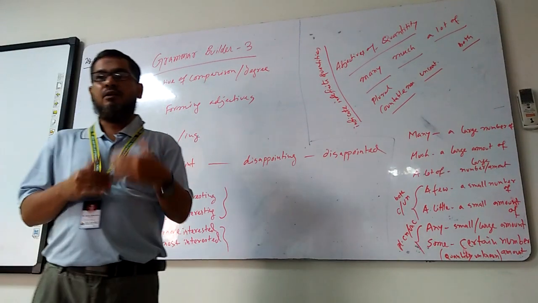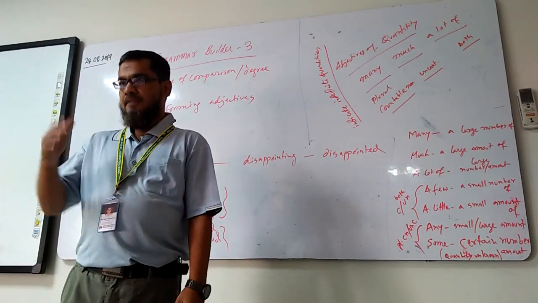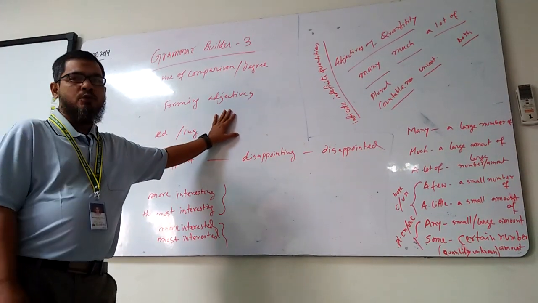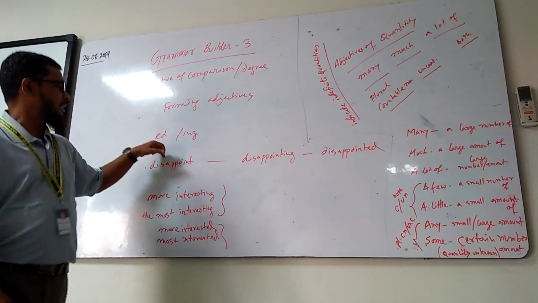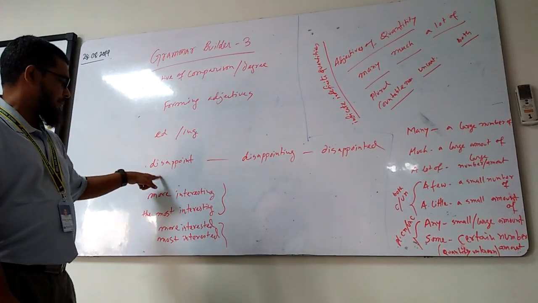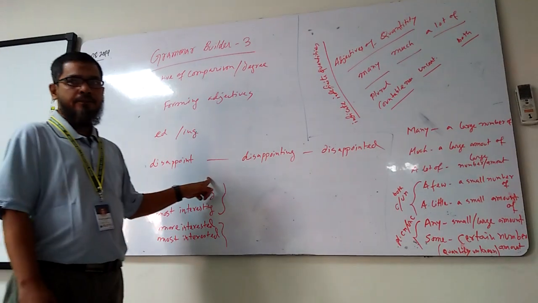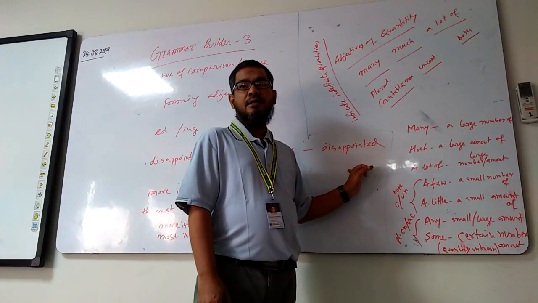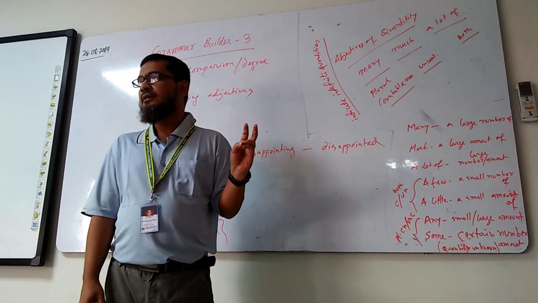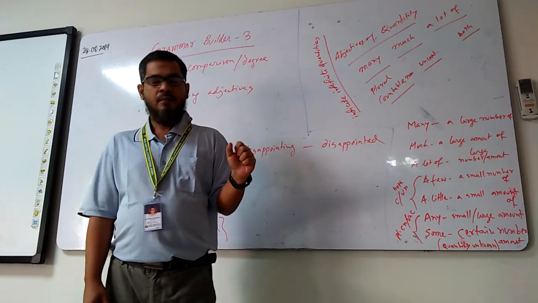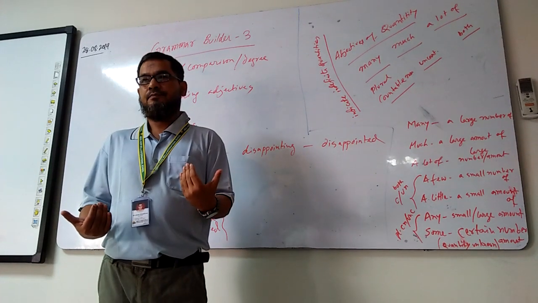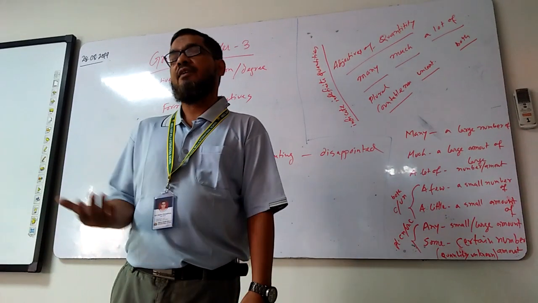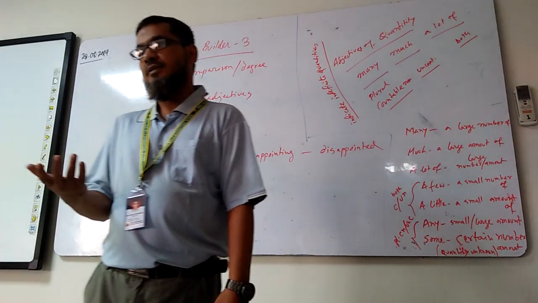Now you see, there are many ways we can form adjectives, and as you have seen, even adjectives of comparison or degree are also formations of adjectives, isn't it? A new way of forming adjectives. The most common way to form an adjective is adding ed and ing. I have written one example here. For example, disappoint. You can say disappointing, and also you can say disappointed. Both can be used as an adjective, right? Like, I was disappointed. It's a disappointing event. It's a disappointed moment.